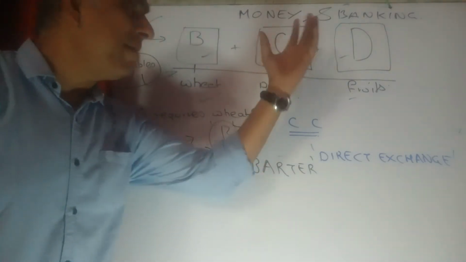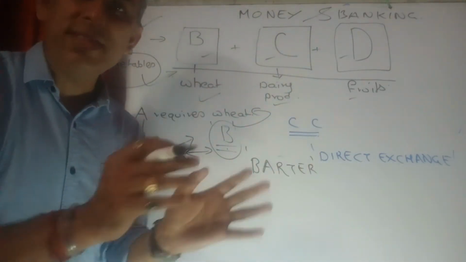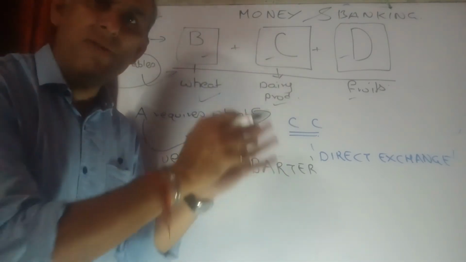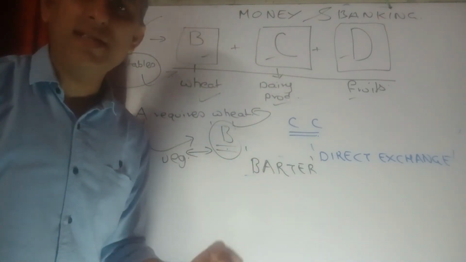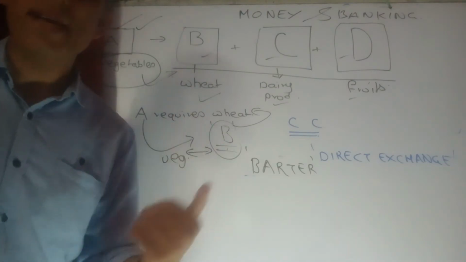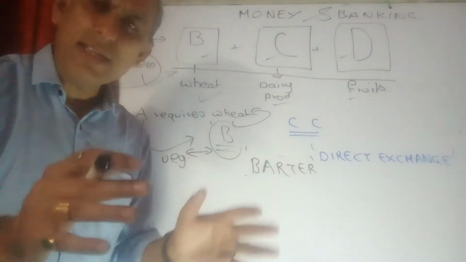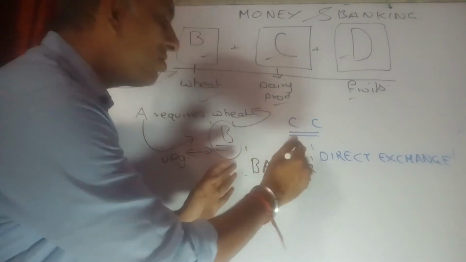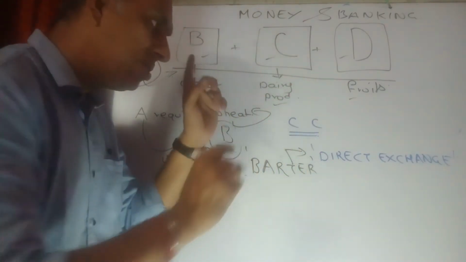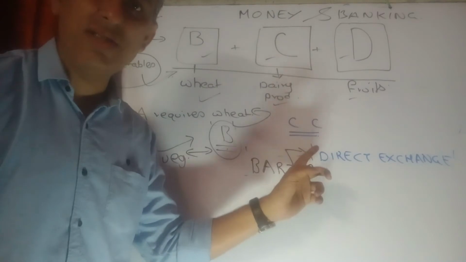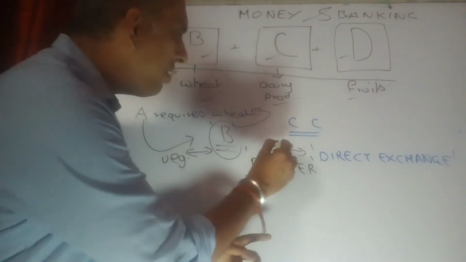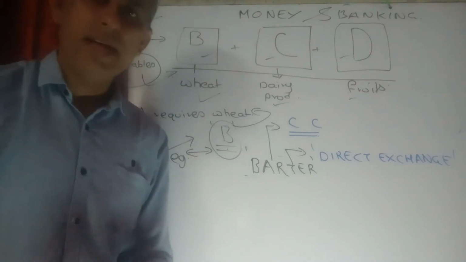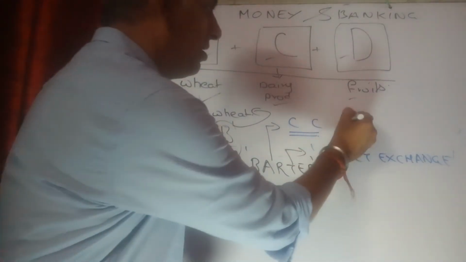Now, since we are doing money and banking, we need to relate something with barter. Otherwise, the importance of money will not be emphasized in the manner which it should be. So let's try to find out about this barter system, which is also called, mark it down, students, remember it, the direct exchange system, also referred to as the commodity for commodity exchange system. Which one?